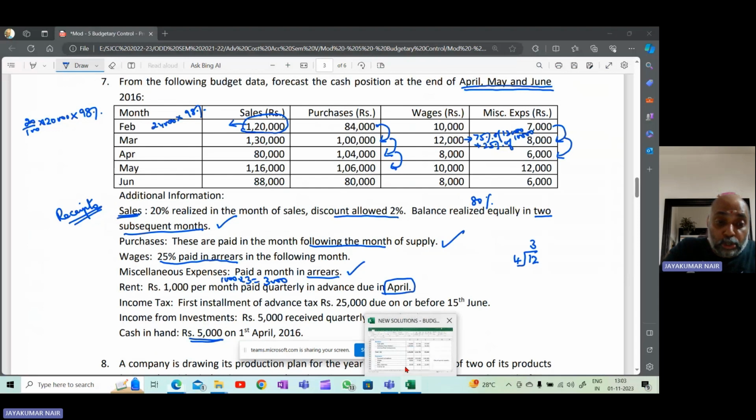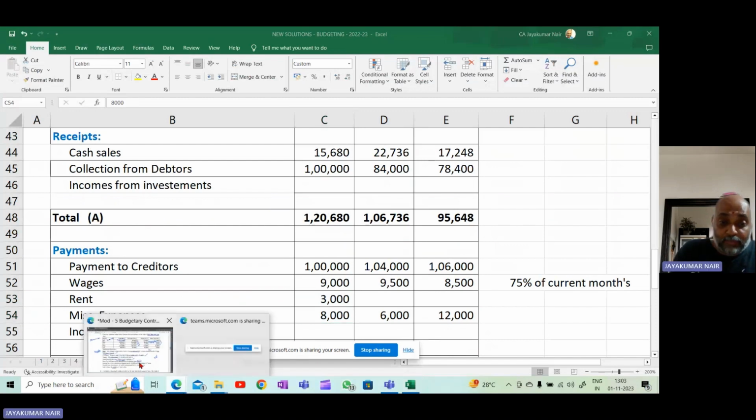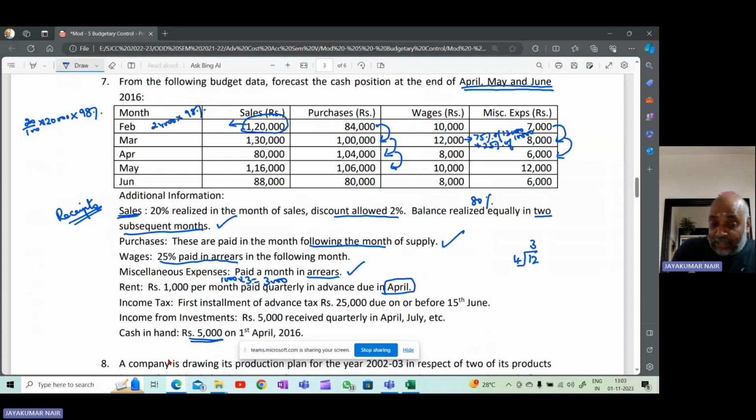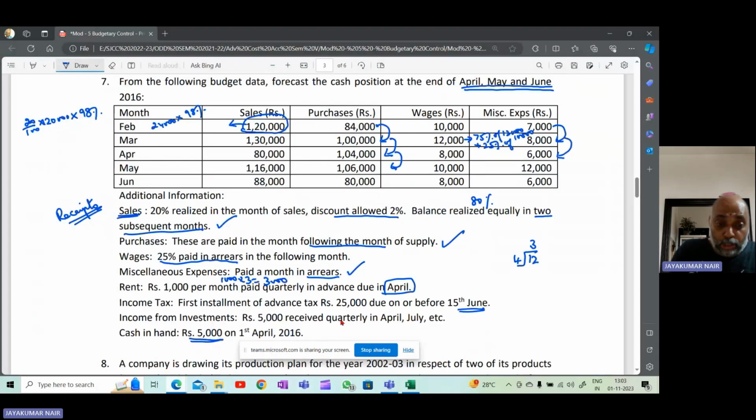So this 3,000 rent, you will be making payment in the month of April. For 3,000, you have made payment. So this is over. Now coming to the next one, income tax. The first installment of advance tax, 25,000, due in the month of June. So in the month of June, you have to pay 25,000 income tax. So June month, you write 25,000 because you have to make payment in the month of June. Next one. So this is also over.